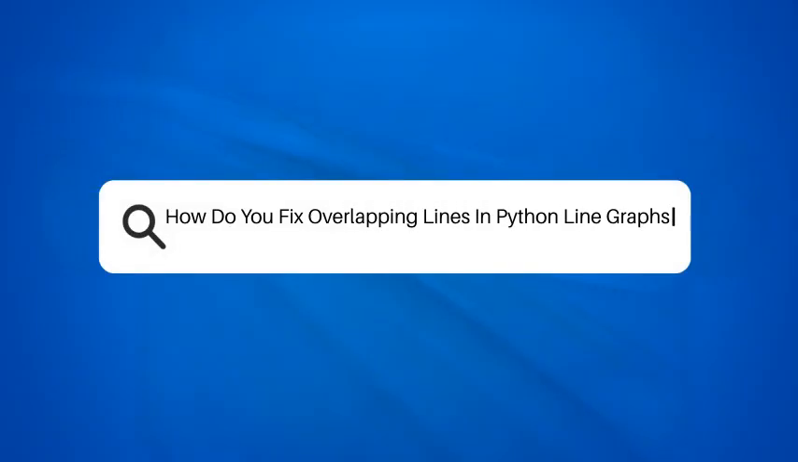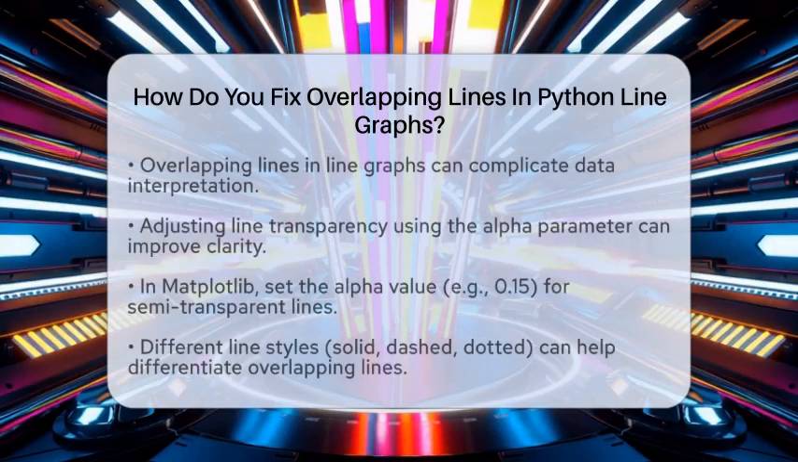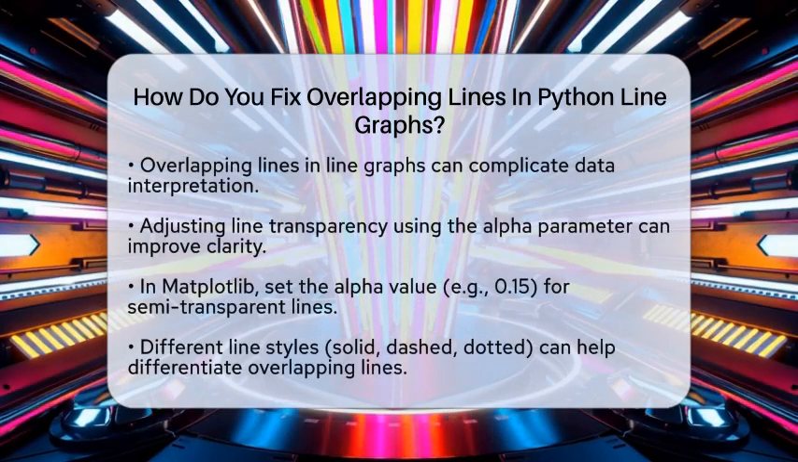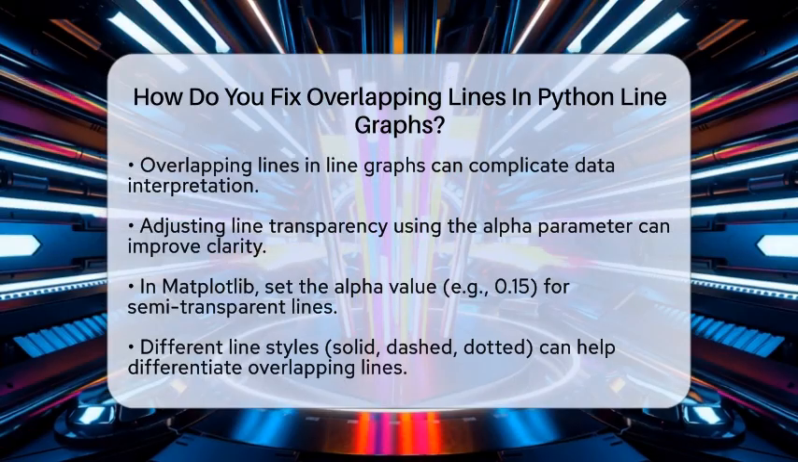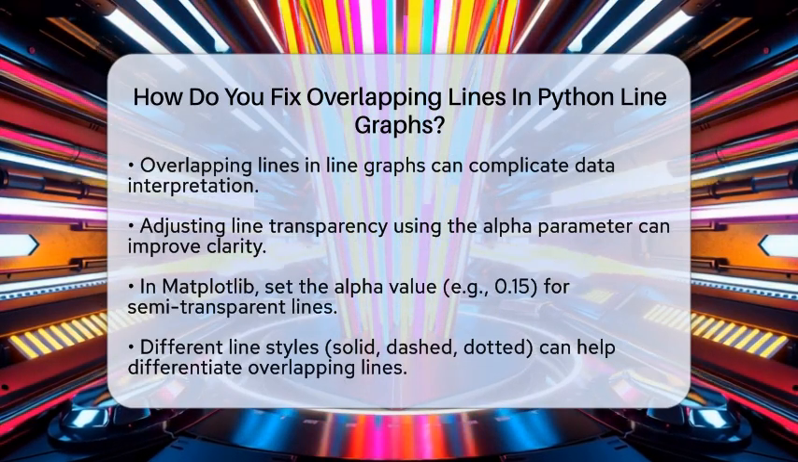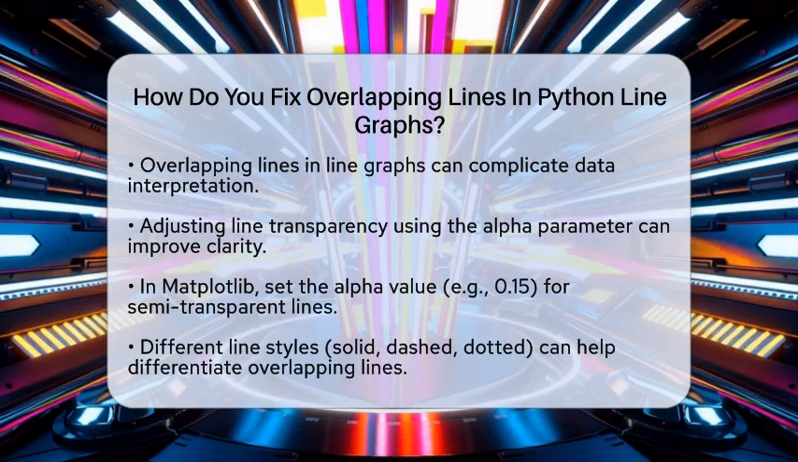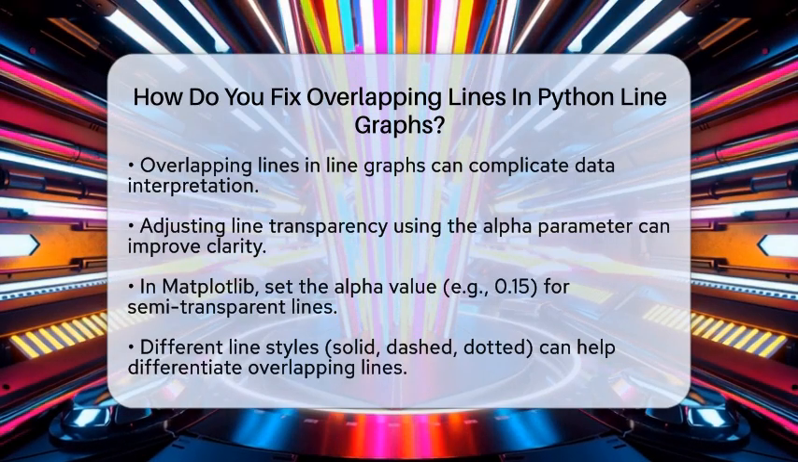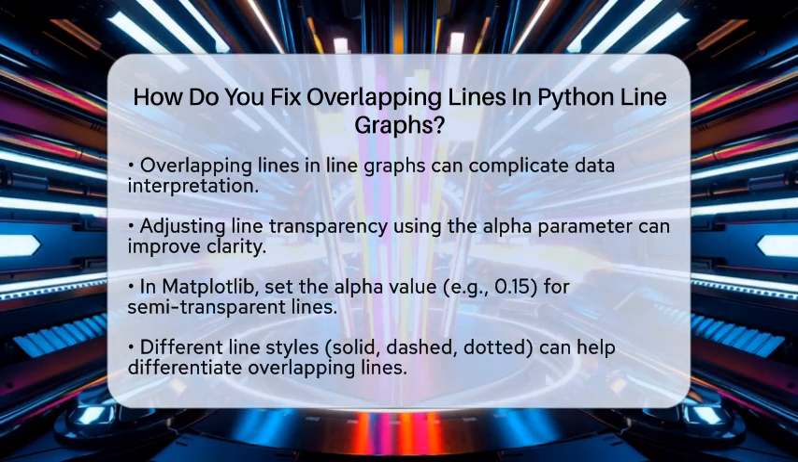How do you fix overlapping lines in Python line graphs? Have you ever looked at a line graph and found it hard to tell which line is which? Overlapping lines can make it tricky to understand the data being presented. Let's talk about how to fix that issue in Python.